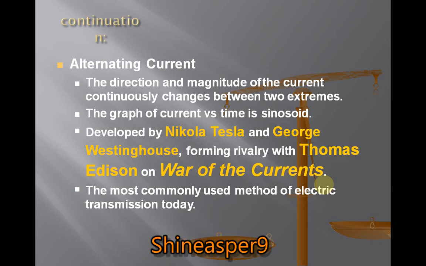Alternating current: what is alternating current? The direction and magnitude of the current continuously change between two extremes.